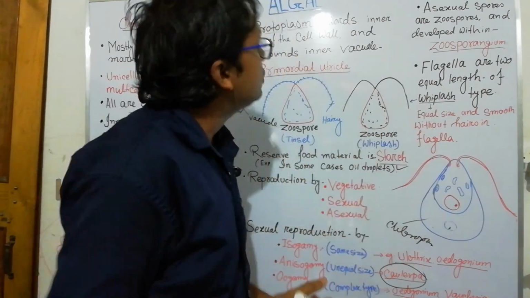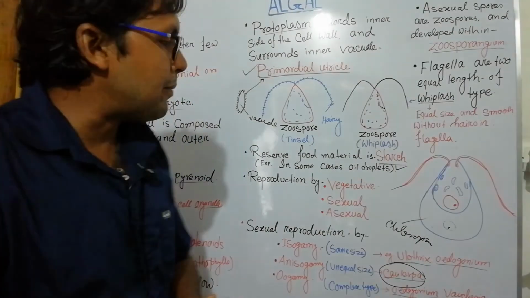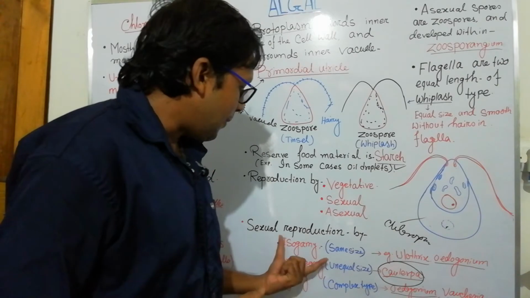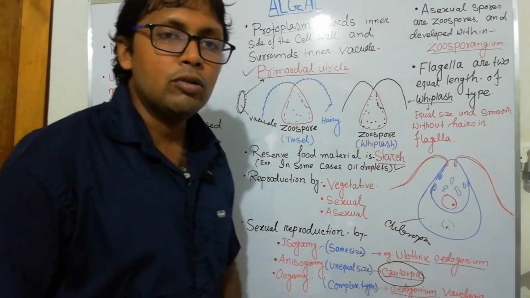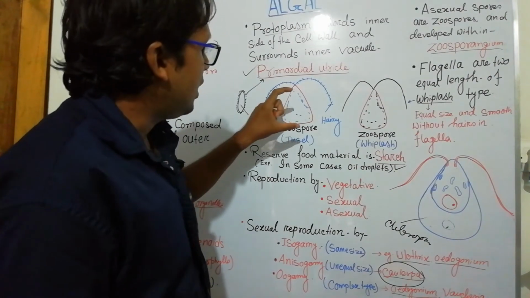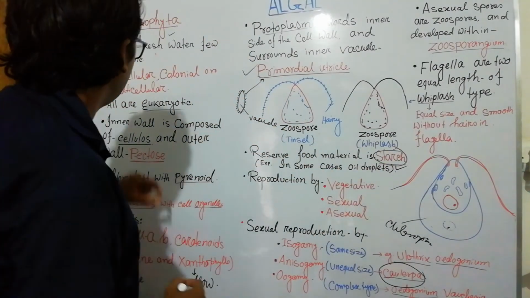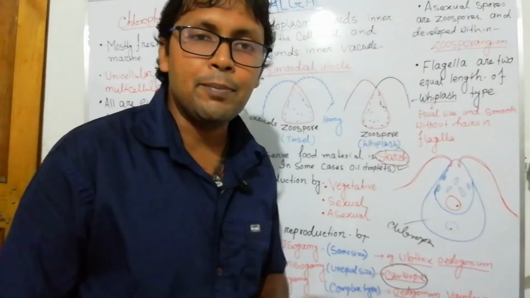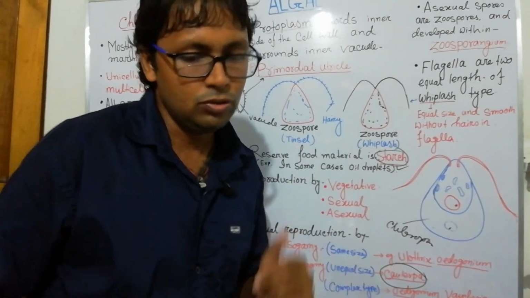So this is the overall picture of algae, in this case Chlorophyta. You have to remember the terms Ulothrix, Oedogonium and Spirogyra for isogamy, anisogamy and oogamy. Oogamy occurs in Oedogonium and Vaucheria. Reserve food is starch. The modes of reproduction are vegetative, asexual and sexual, and forms are unicellular and colonial. Carotene, xanthophyll, carotenoids, and chlorophyll A and B are present. So this is a very simple chapter. Thank you.